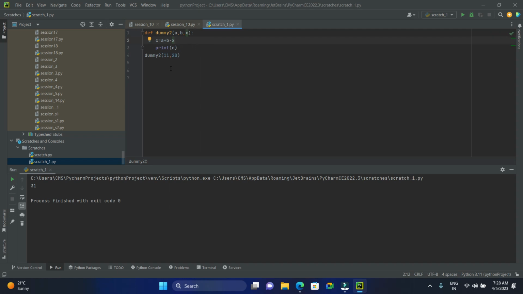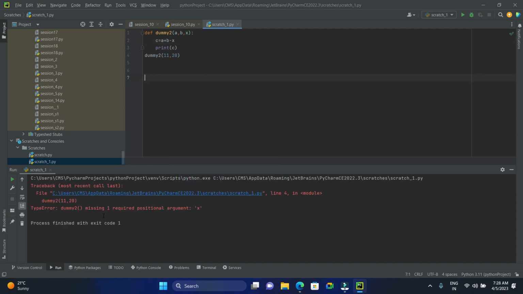If you give 3 arguments, then only it will get executed. Let's say I'll give 10 for x. If there are positional arguments, the number of arguments should be the same. See, what is the value of a plus b? 31. 31 minus 10, 21.